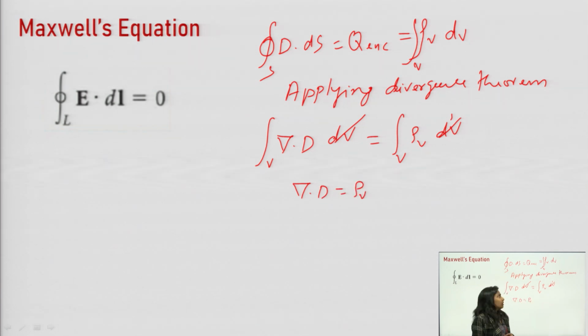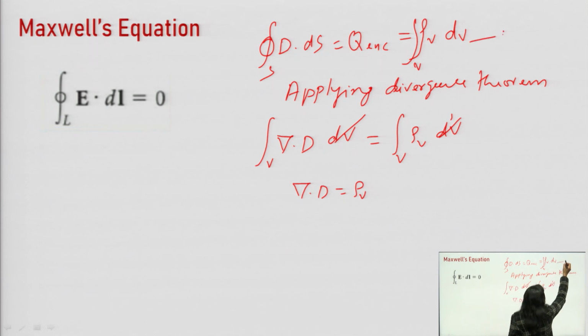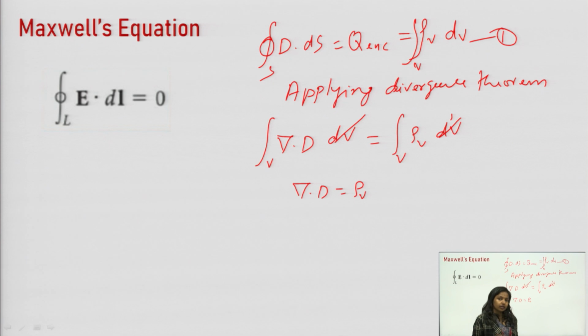So this is the Maxwell first equation in integral form, and this is the Maxwell first equation in differential form.